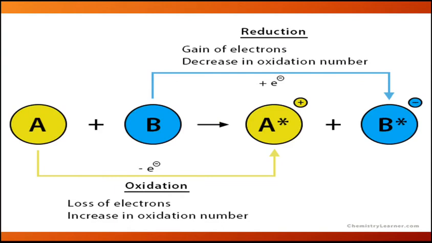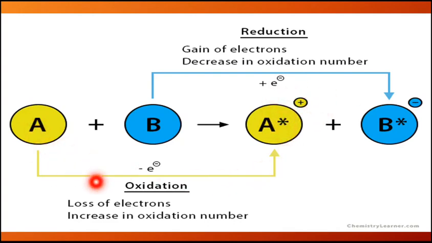Before looking at the Bosch process, have a look at this, as we are studying oxidation. As you can see, there is an example of an oxidation reaction. This is an atom, for example, and it is in its neutral state. It has not gained or lost any electron. When it loses one electron, as a result it will get a plus charge, that is a positive charge.